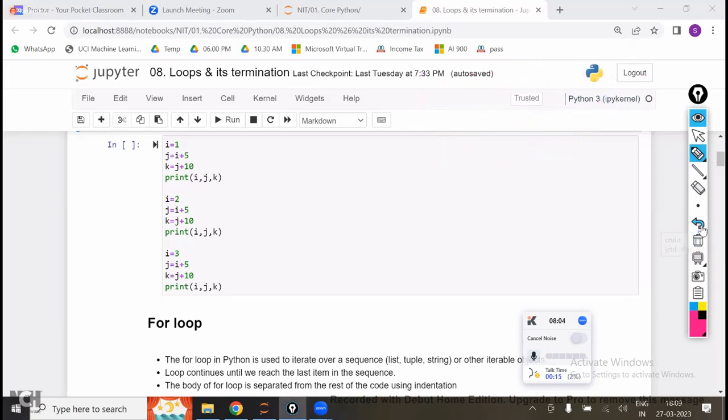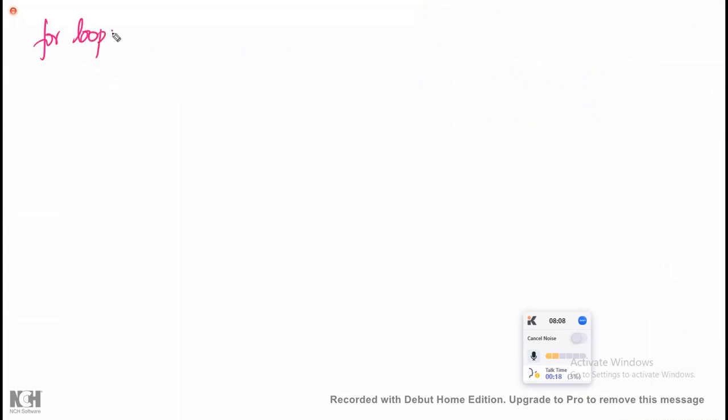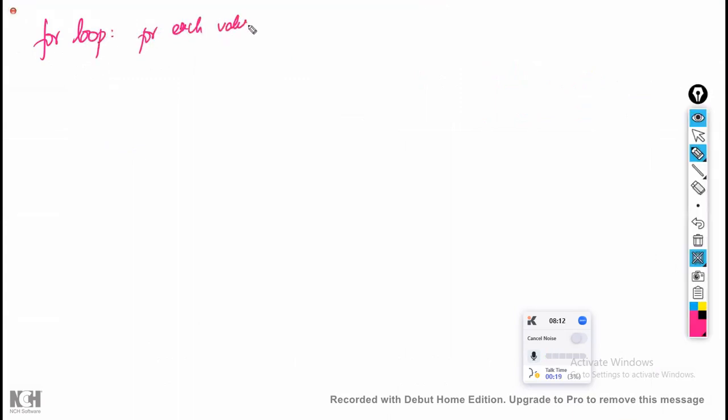Out of which, the for loop. Coming to the for loop, what is meant by for loop? For loop means for each value in the sequence, repeat the block of code.